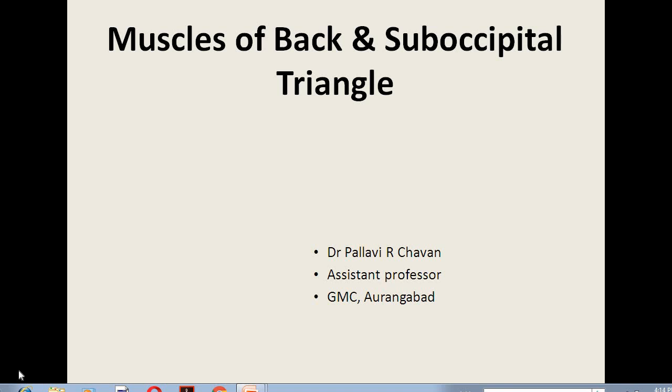Today we will see the topic muscles of the back and the suboccipital triangle. At the end of this lecture, you should be able to describe the suboccipital triangle under boundaries, contents and applied anatomy. You should also know about the semispinalis capitis muscle and what is ligamentum nuchae.